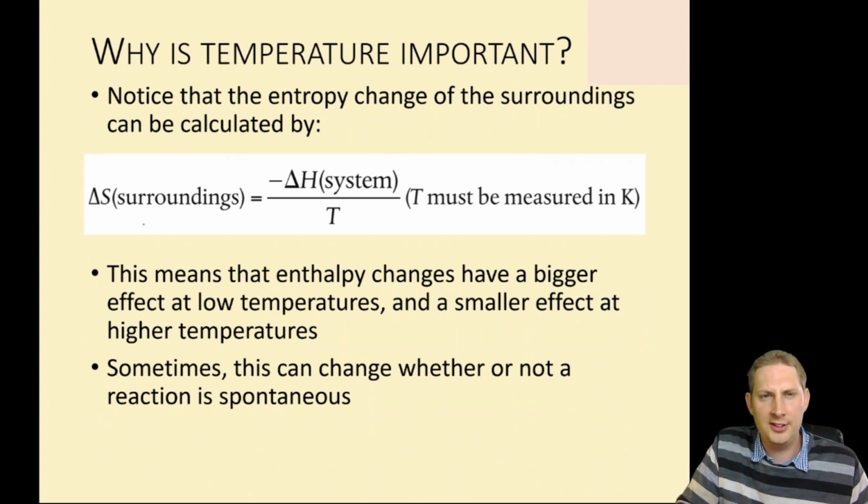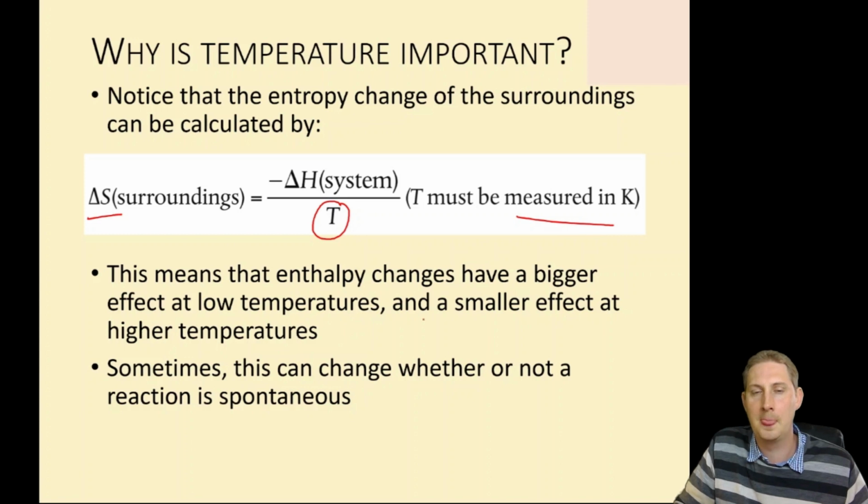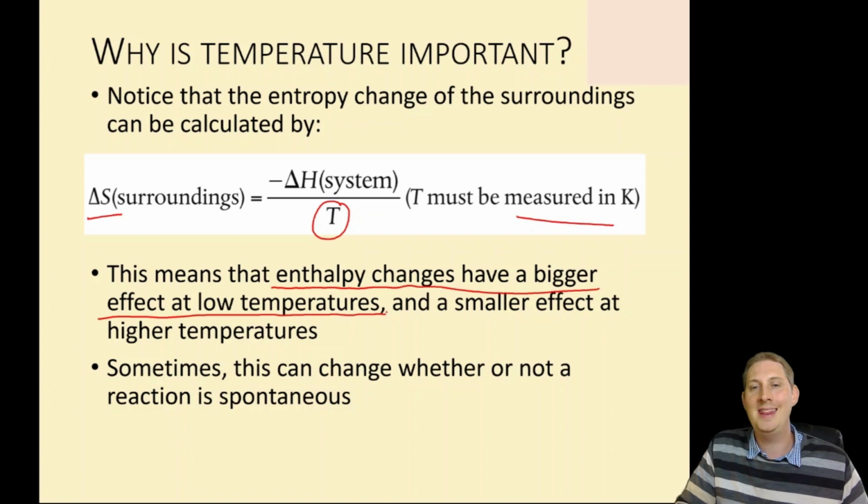So delta S of the surroundings, if you remember, is minus delta H system over the temperature, which must be measured in Kelvin. This means that enthalpy changes have a bigger effect at low temperatures. And this can change whether or not a reaction is spontaneous. Let's have a look at that.